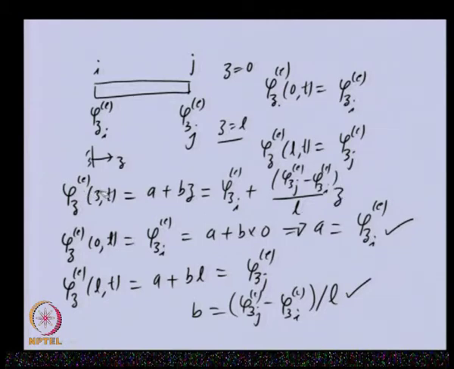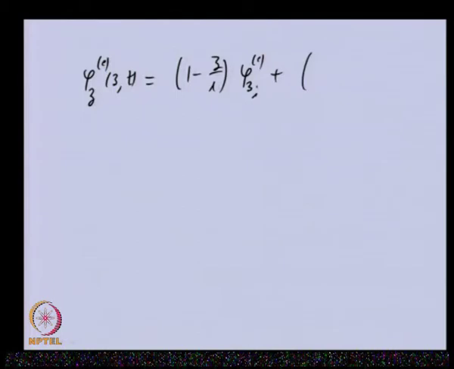So, the assumed solution now contains the field variables and the z, which is a polynomial. This equation we can rearrange, we can collect the terms of phi zi, which are here, and phi zj is a single term. So, we can write this assumed solution in the form of a polynomial as 1 minus z by L phi zi plus z by L phi zj.